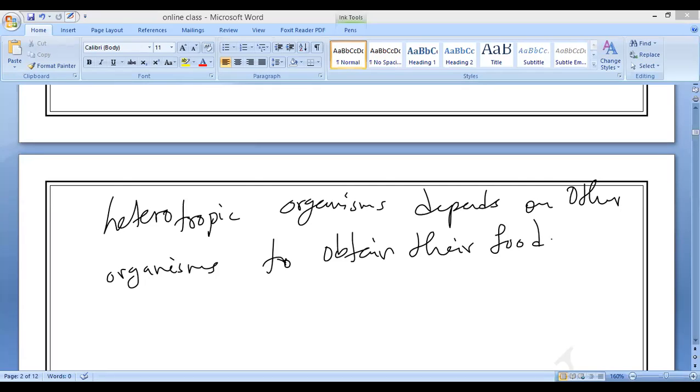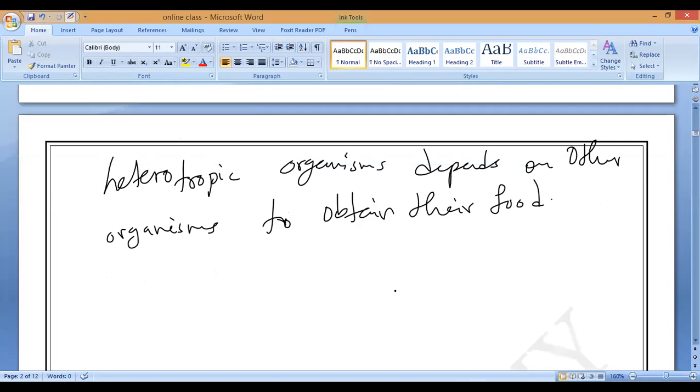A chemical reaction called photosynthesis uses the green color pigment called chlorophyll. If a plant does not have it, then what should we call that plant? We should call it heterotrophic. Understand? So heterotrophic plants. Now, based upon how they obtain food, these heterotrophic plants are again classified into two types.